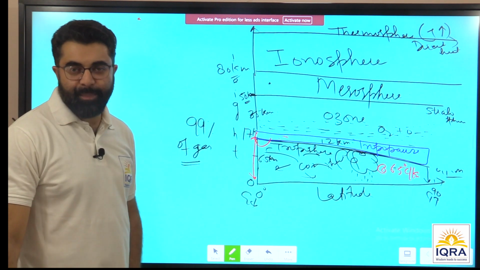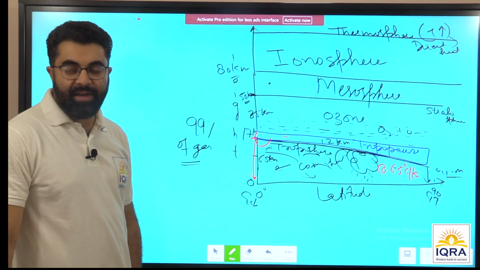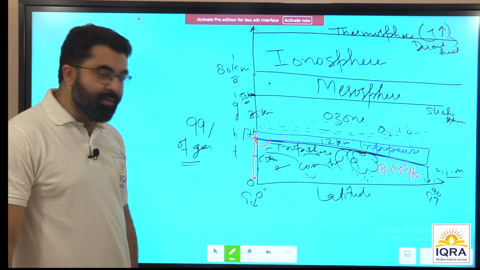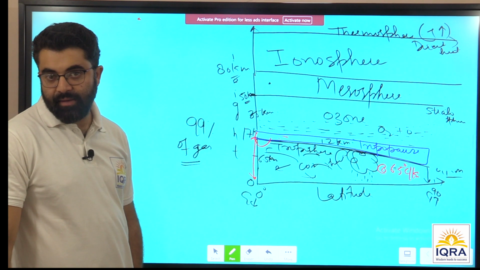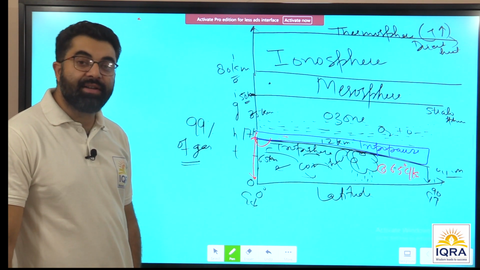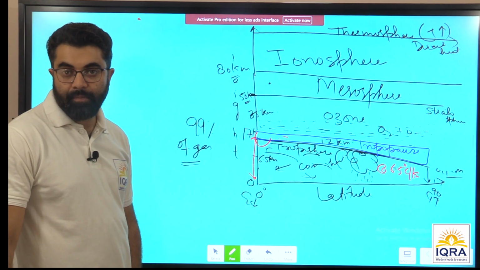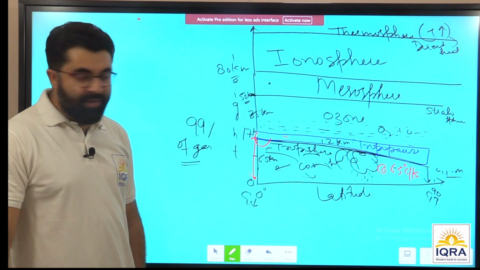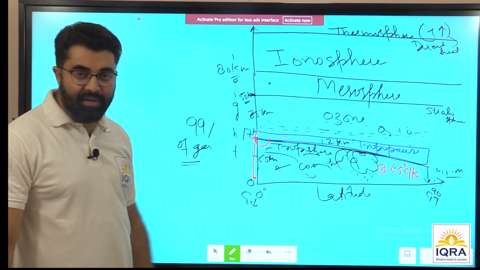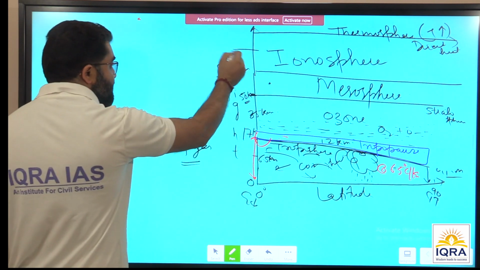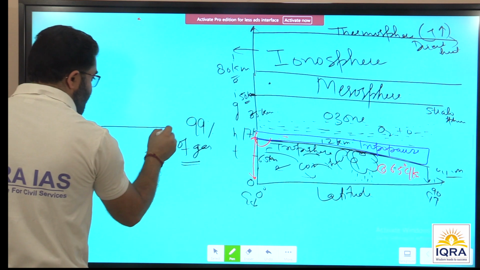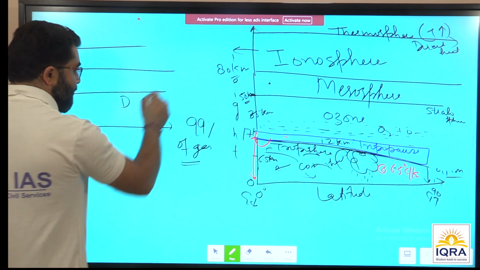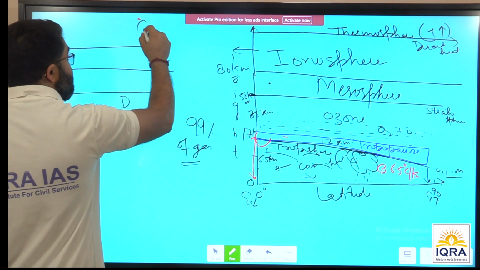See, the ionosphere is not a separate layer. It's a part of the thermosphere. Because most of the ionosphere is due to sun rays, most of the ionosphere therefore dissociates after sunset. Right? It does not exist after sunset. And when we study the ionosphere, there are a lot of things to study. So we are discussing the ionosphere separately. It has been divided into different layers altogether. There are layers like D layer, E layer, F layer, G layer.